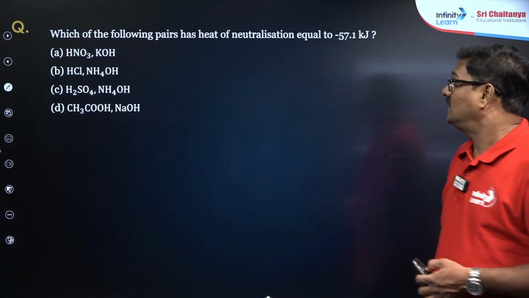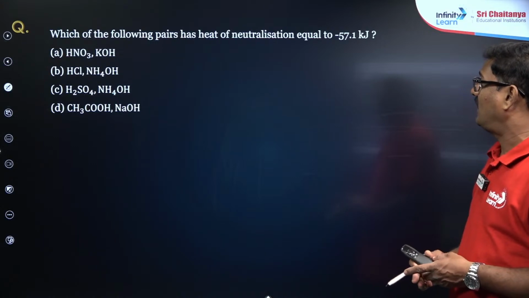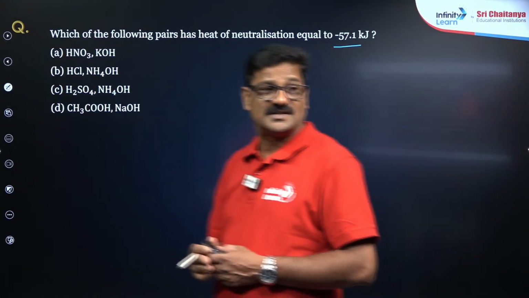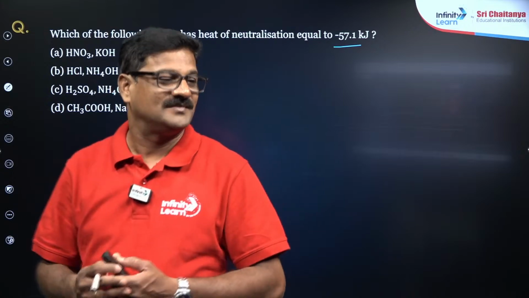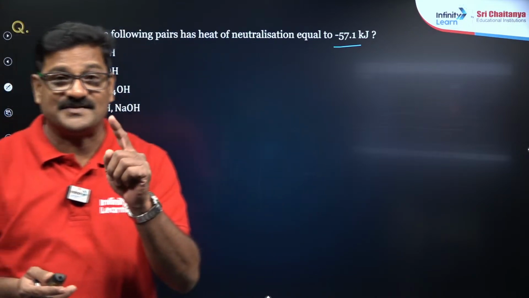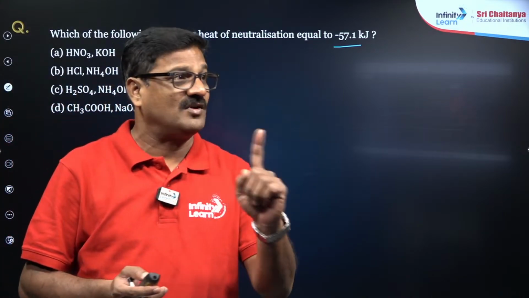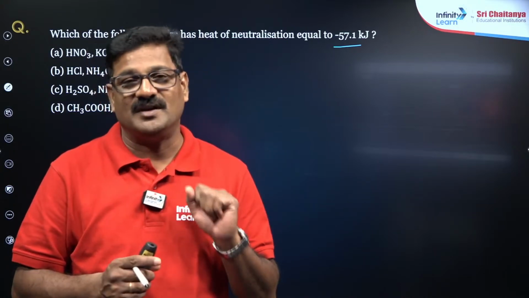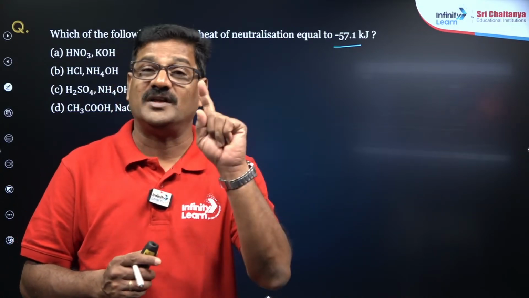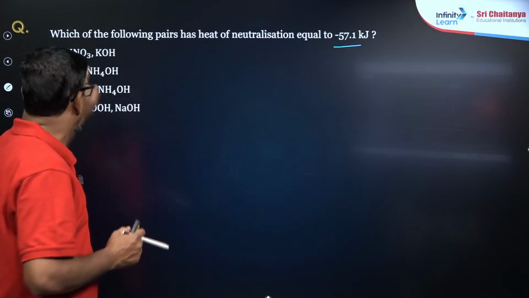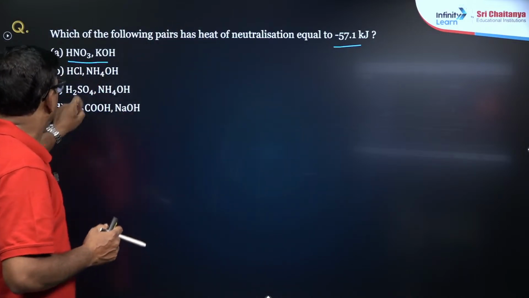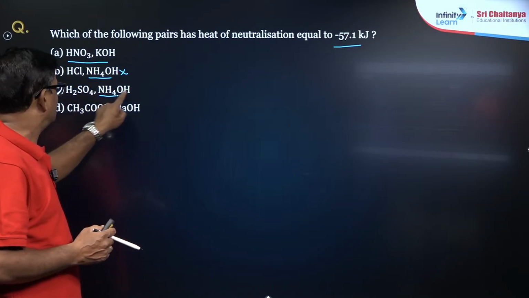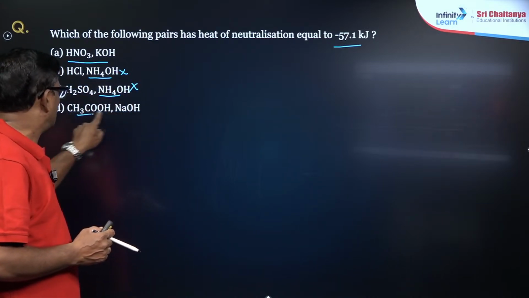And one more: which of the following pairs has heat of neutralization equal to minus 57.1? Whenever a strong acid and a strong base are neutralized, its value is going to be 57.1, for one equivalent of a base and one equivalent of an acid. Here it is a weak base, and here it is a weak acid.